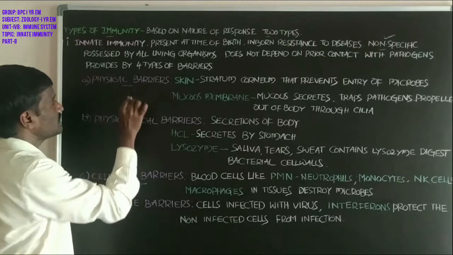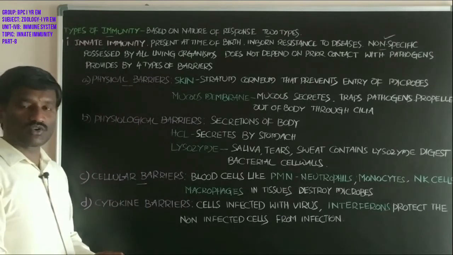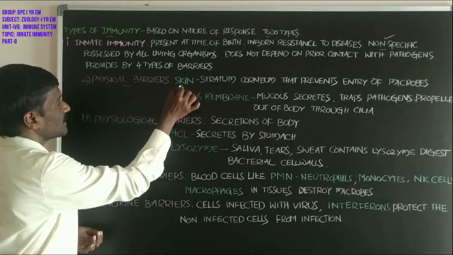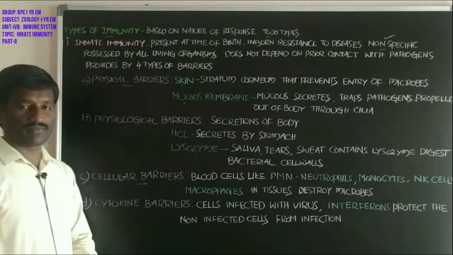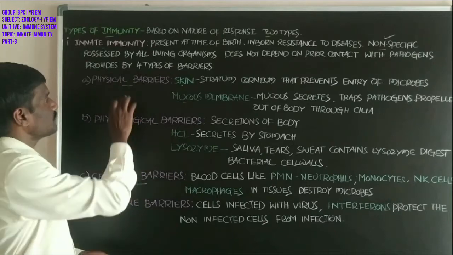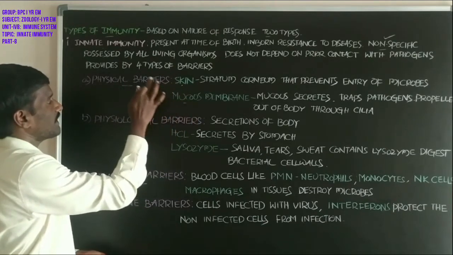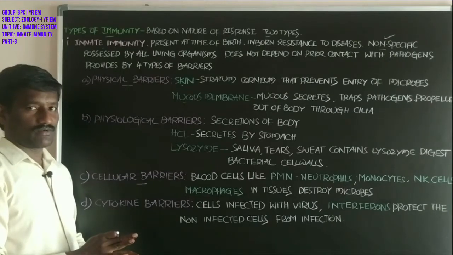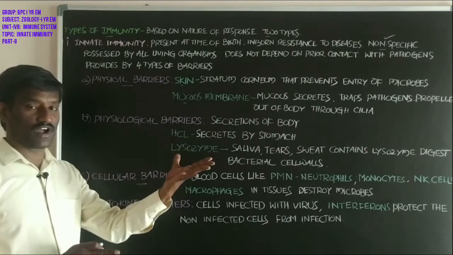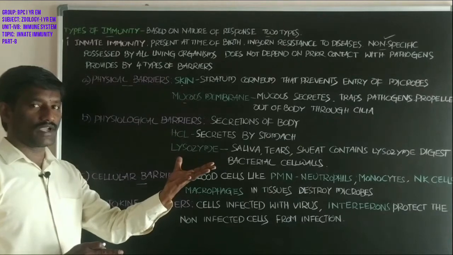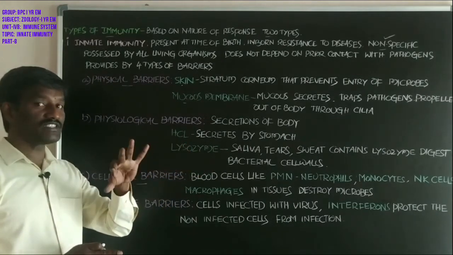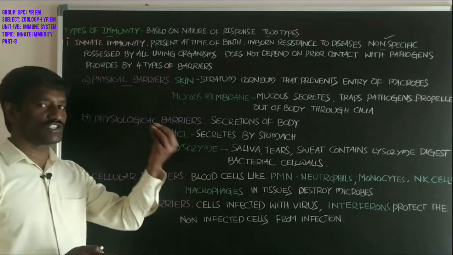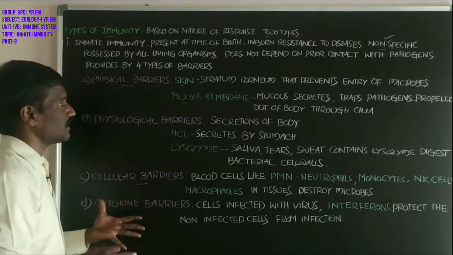First one, physical barriers. What about the physical barriers? Physical barriers include skin and mucous membrane. Skin and mucous membrane act as a physical barrier between the body and the environment, and inhibit the entry of microorganisms, pathogens into the body of the individual.